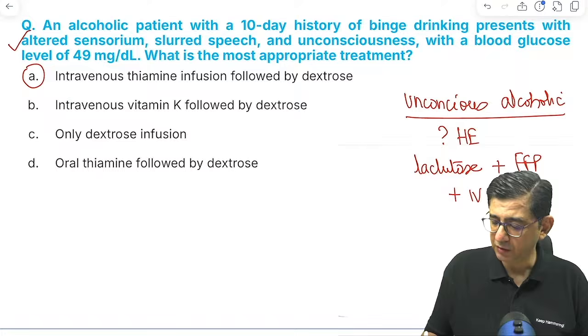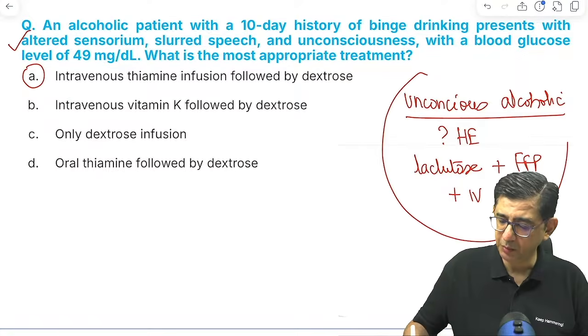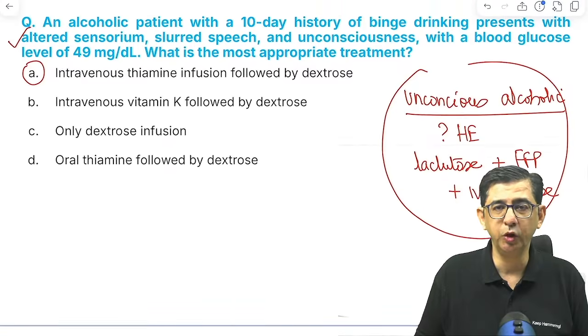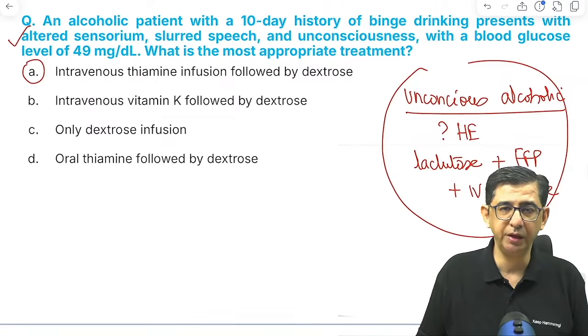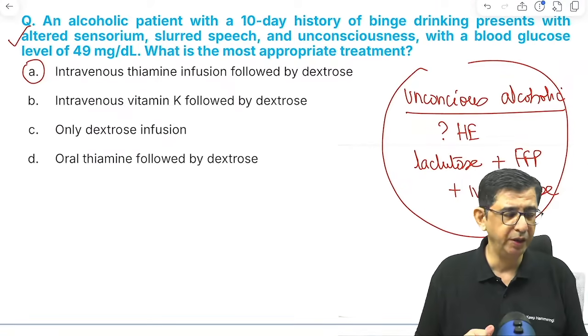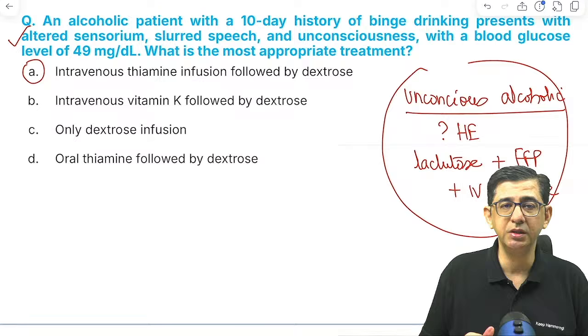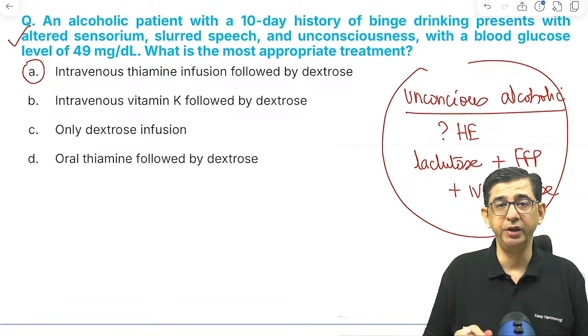So do take care of the fact that there has been a question in the paper where an unconscious alcoholic was given and the question was on the topic of hepatic encephalopathy, that is, manifestations were described for it, and then on those aspects the answer would be given as intravenous thiamine infusion followed by dextrose. So it is unconscious alcoholic, that's the word to be taken care of.